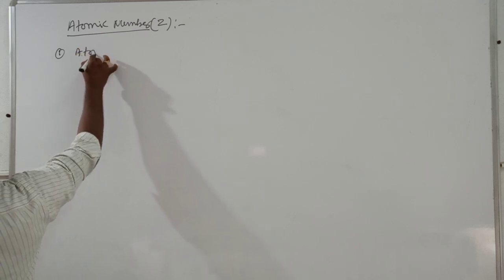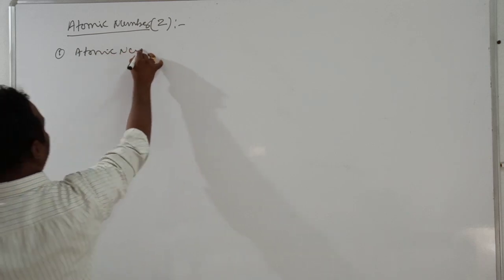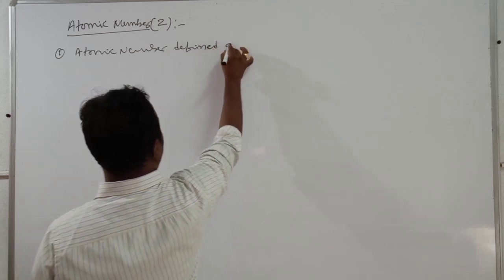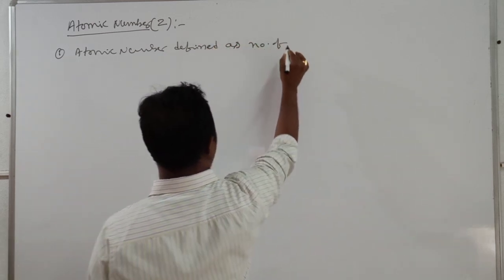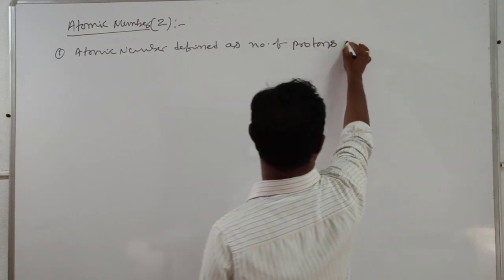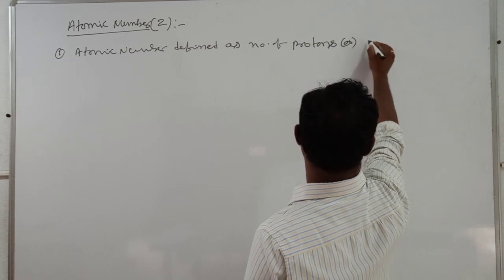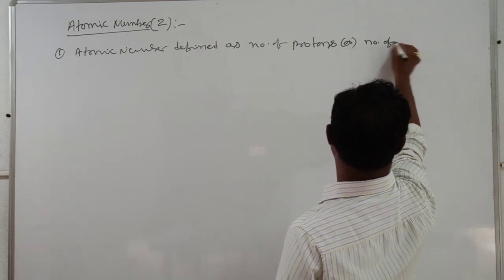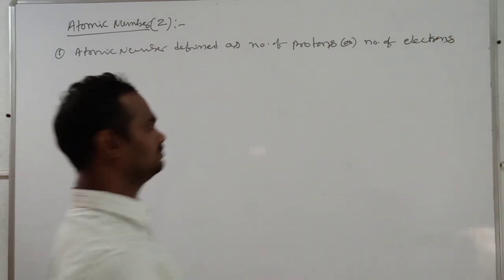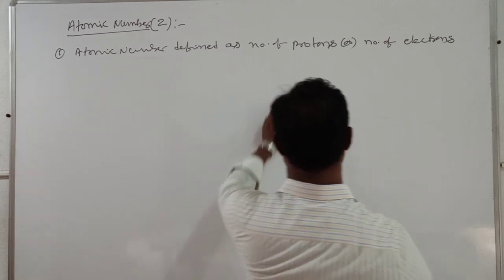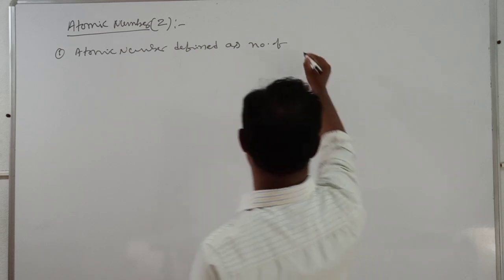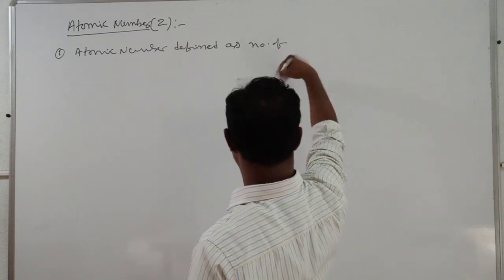Atomic number is defined as the number of protons or the number of electrons. Protons will be the second definition we will mention. Okay, you can write that also in the basic definition.